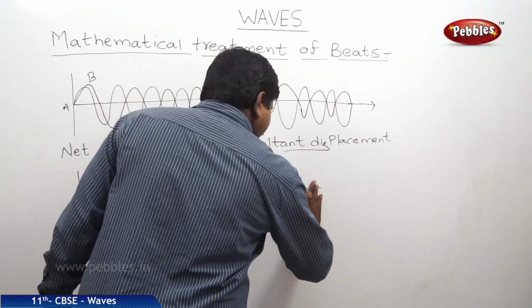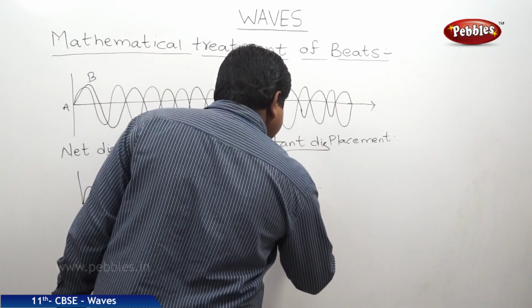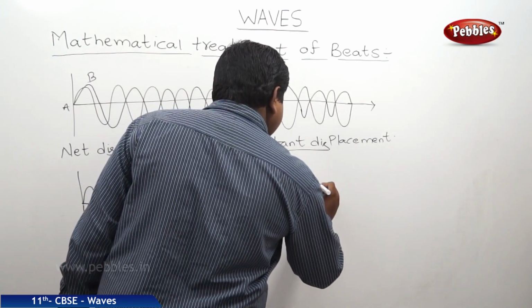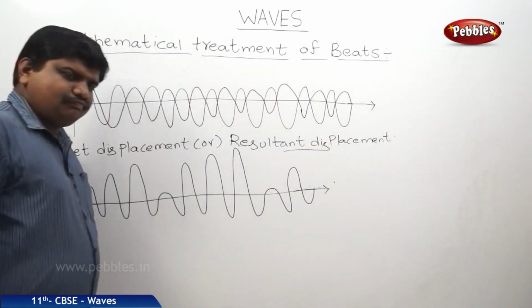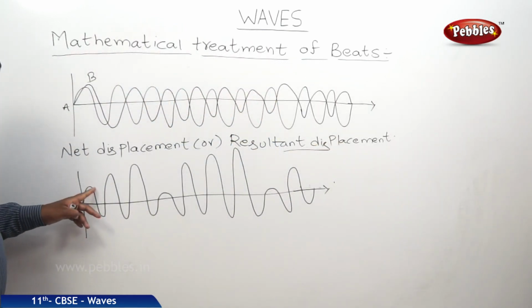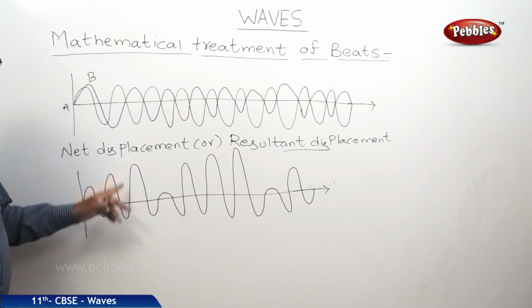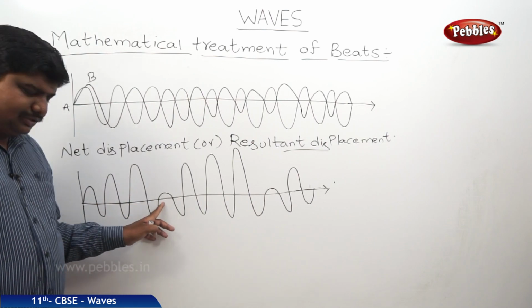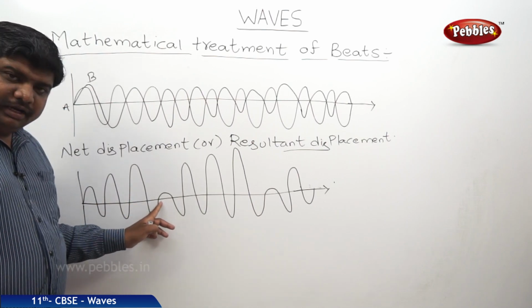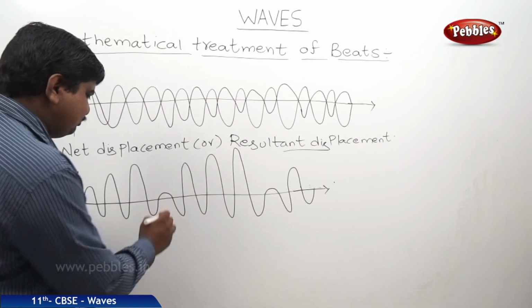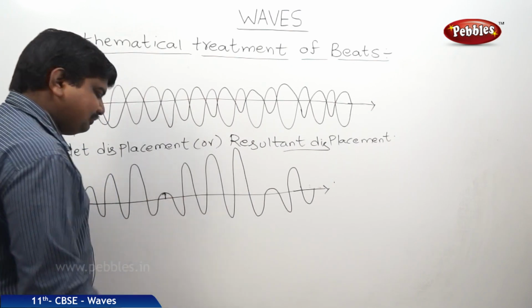So what we can understand from this graph is, see, the amplitude keeps on increasing. Suddenly there is a fall in the amplitude, and this fall and rise is very small.